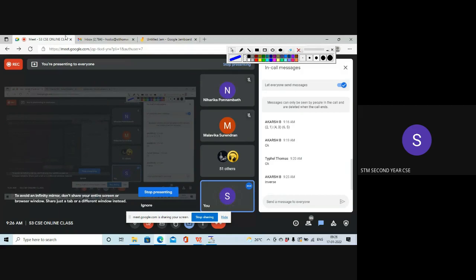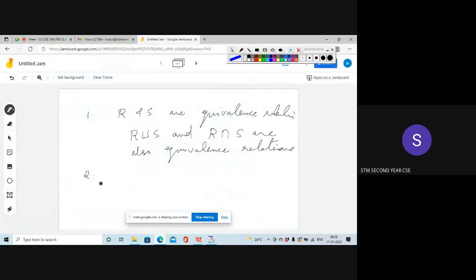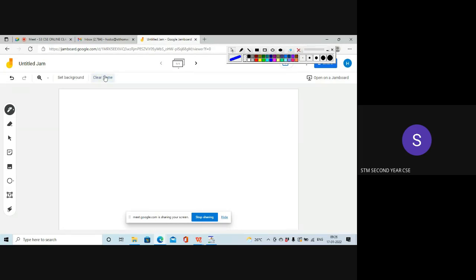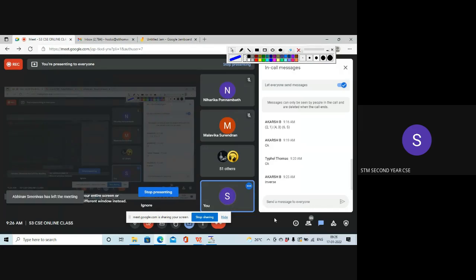Yes. Second is related to inverse. That is, if R is an equivalence relation, then R inverse is also an equivalence relation. And the two proofs are given in the notebook, you have to study it. Okay, is it clear?